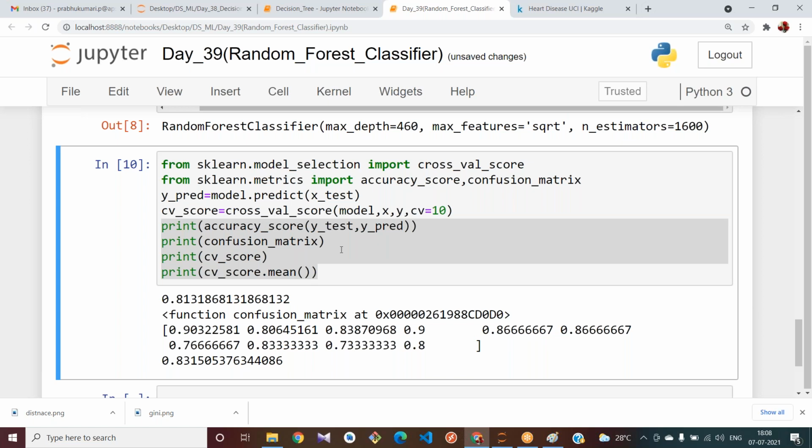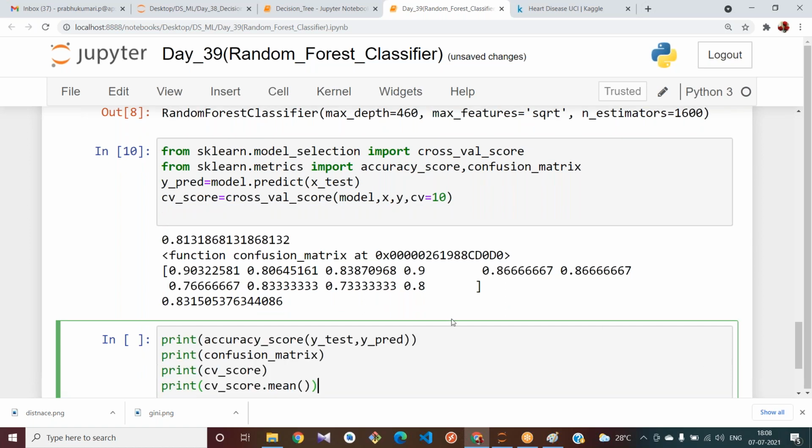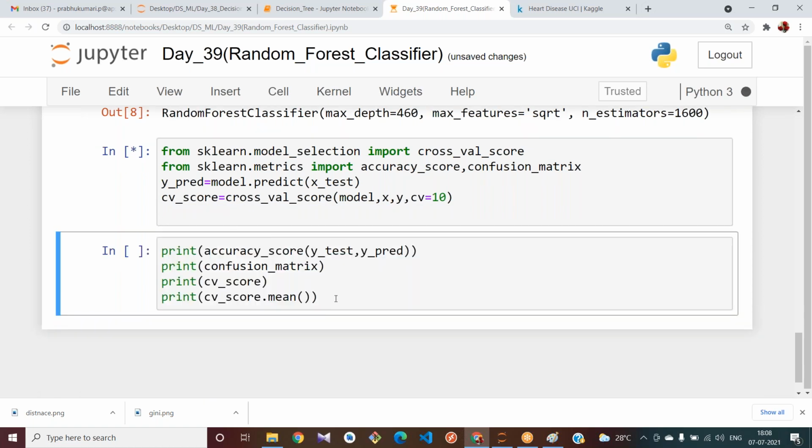For the confusion matrix, I didn't give the parameters here, y_test comma y_predict. Wait, I will try to run again.